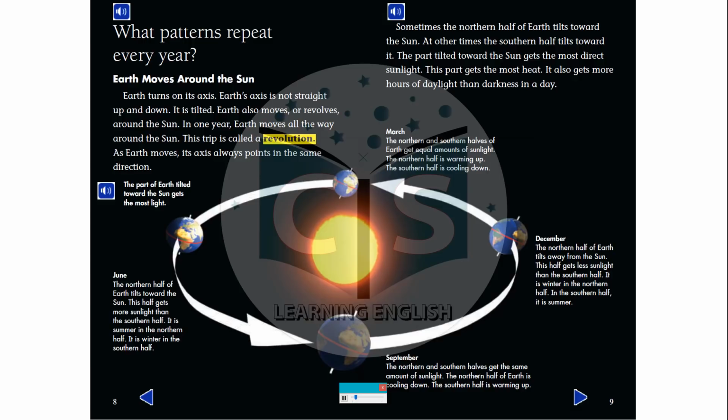June. The northern half of Earth tilts toward the sun. This half gets more sunlight than the southern half. It is summer in the northern half; it is winter in the southern half.